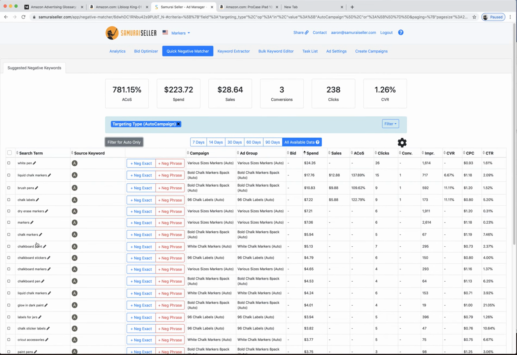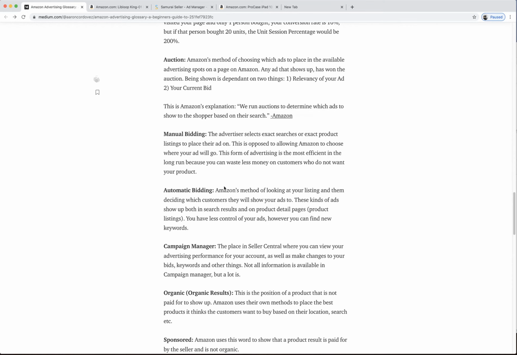So like labels for jars, circuit accessories, and it's a marker. What the hell is that, right? Some of these get a little bit crazy, and so this just takes away the ones that were bad and are not making sales. We can make a couple buttons and get rid of those forever. That's what our software does. But you can get a report and get that data too. You don't need to pay us if you don't want to save time.